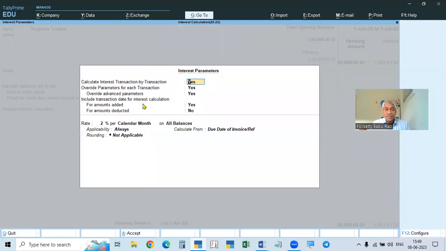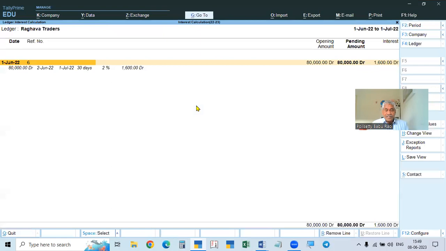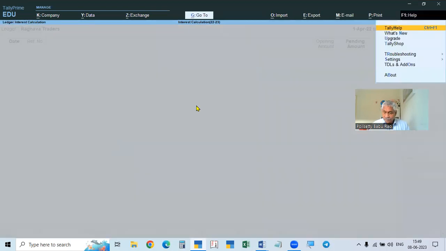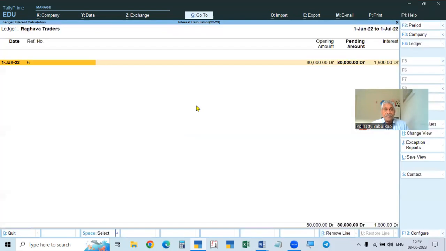So here, if you take no, see here, now from 1st June to 1st July, it is calculating from 2nd June. See, if you give yes there, it will calculate from 1st. If you give no, it will calculate from the 2nd. So here, now it is calculated.